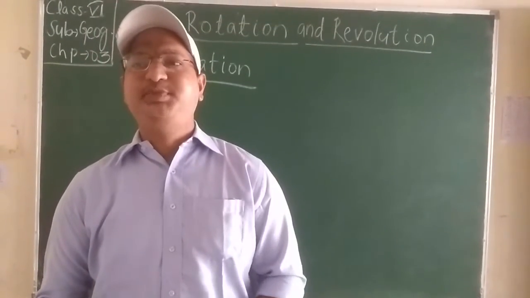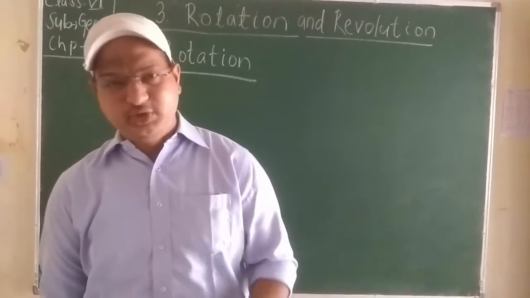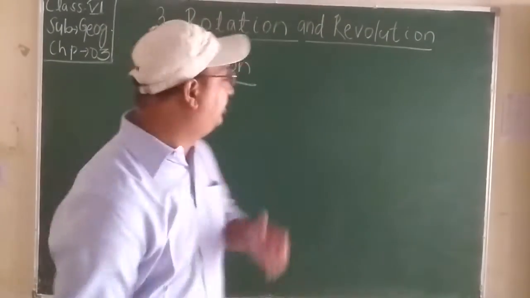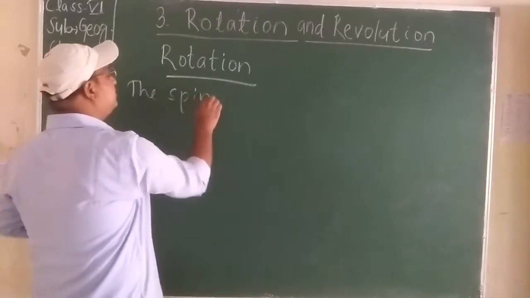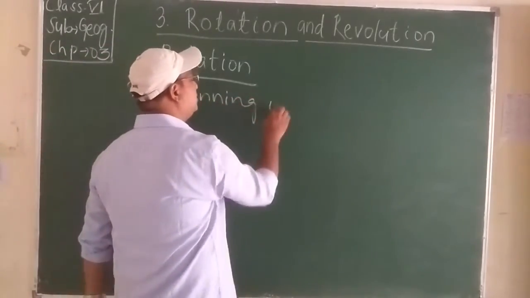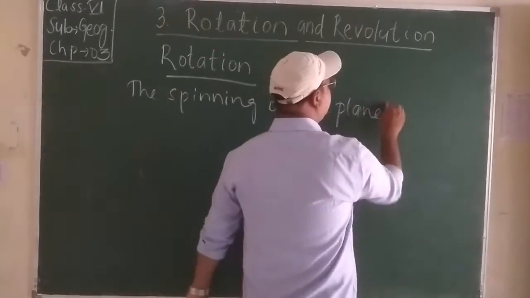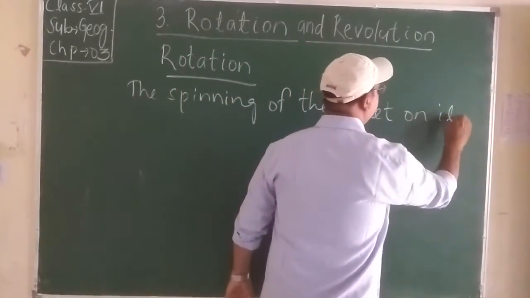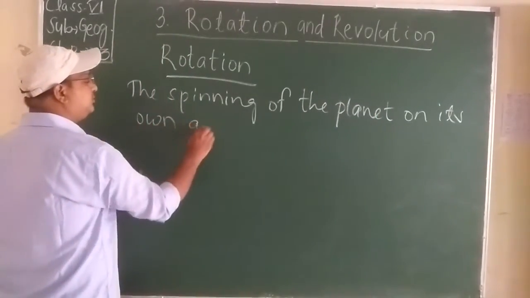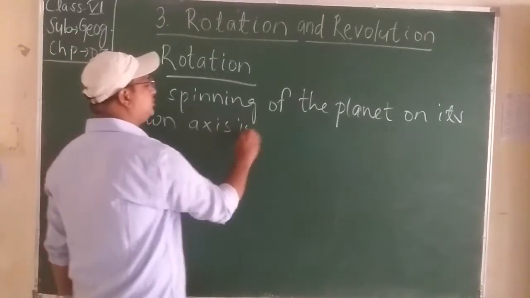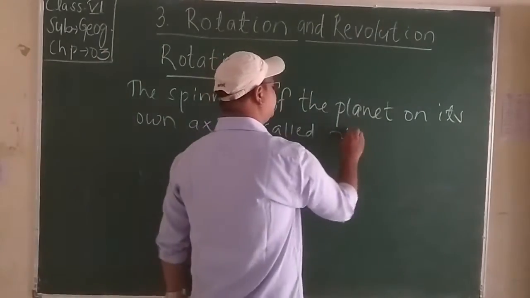Okay students, the spinning of the planet on its imaginary axis is called rotation. Students, I will write the definition. The spinning of the planet is called rotation.